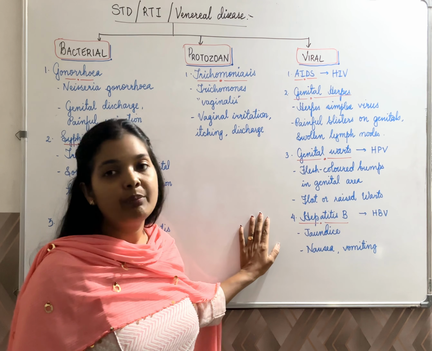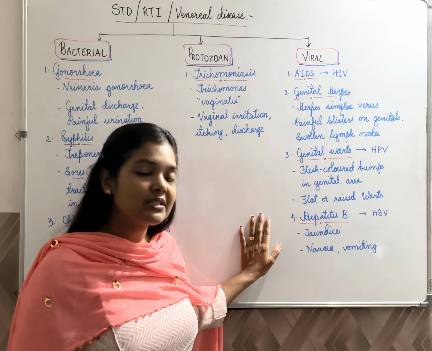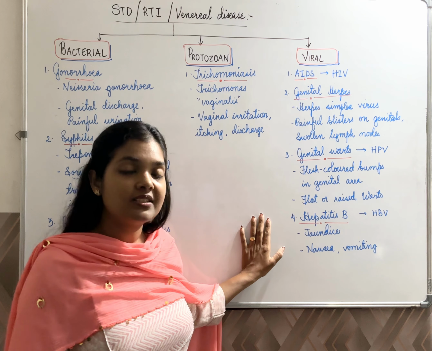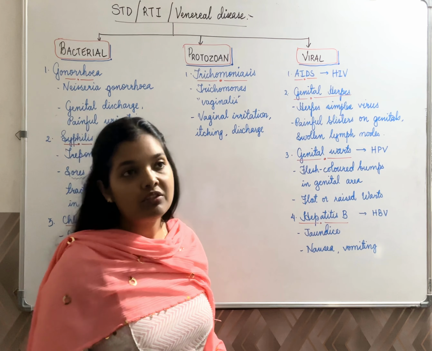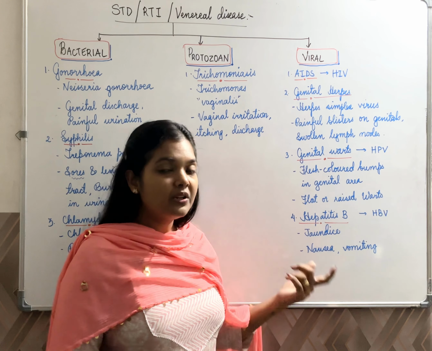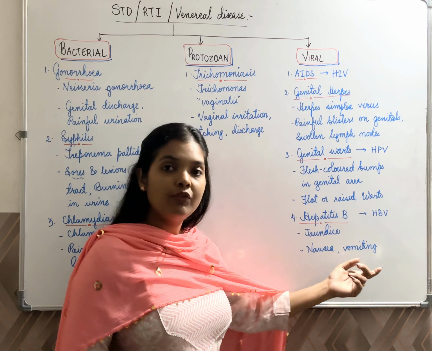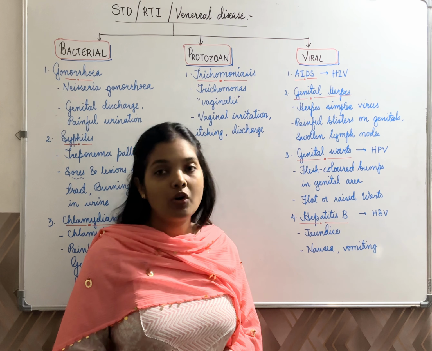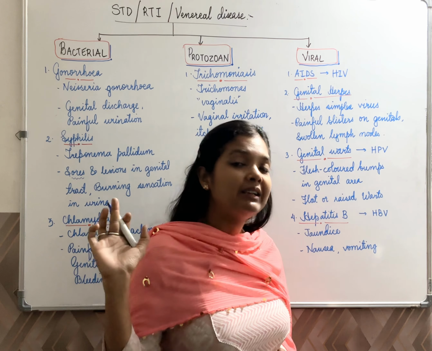And lastly, hepatitis B. Hepatitis B is caused by the hepatitis B virus. As the name says, hepatitis is associated with the liver, and here the same symptoms as seen in jaundice could be observed. So, the person has jaundice-like symptoms, in which yellowing of the eyes and skin could be seen, and the person would be troubled with digestion issues. So nausea, vomiting, loss of appetite, all this could be observed in a person having hepatitis B. So these are some of the diseases.